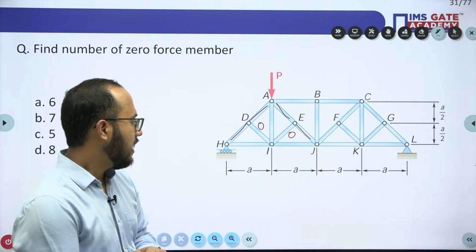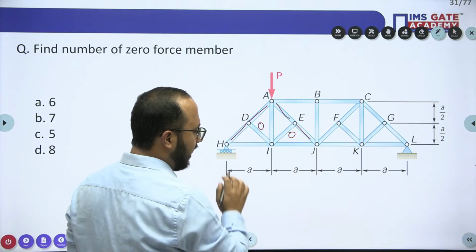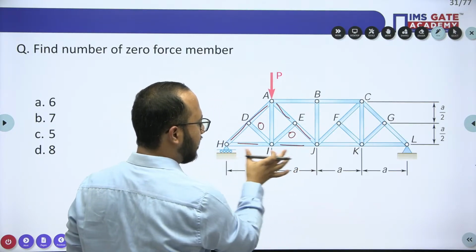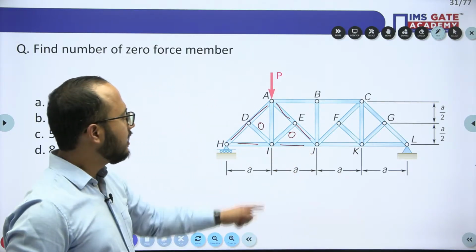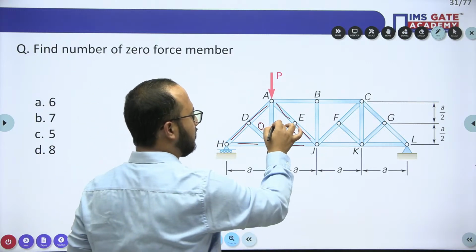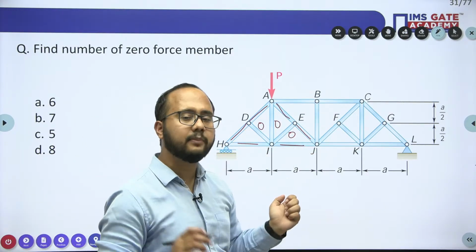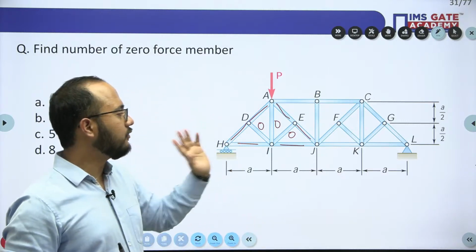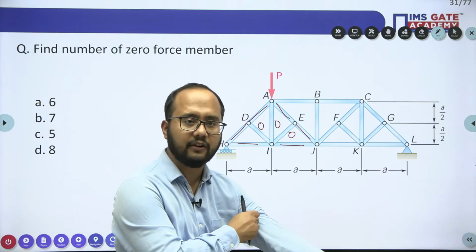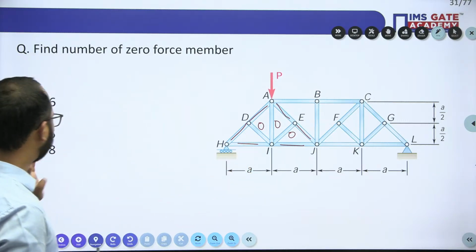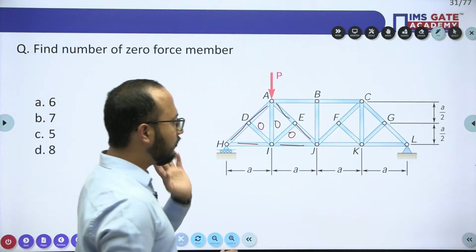Okay. Now, if I consider joint I, this is collinear, this is collinear. HI and IJ both are collinear. AI will become a zero force member. Why? See, you will say, sir, DI and EI are also there, but obviously those are zero force members here. Ankita has mentioned 7 here. Okay, we'll look at that, see whether we'll get 7 or 6 or 5 or 8. So till now we have got what?